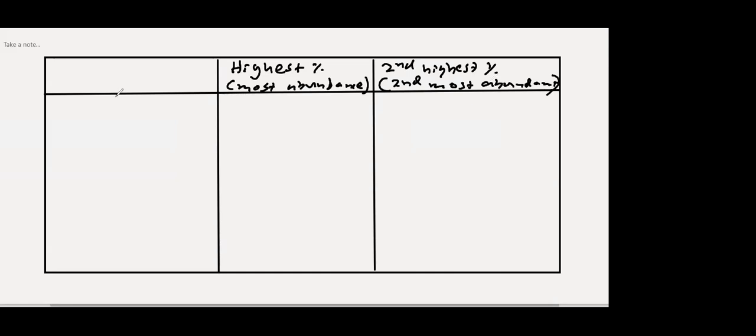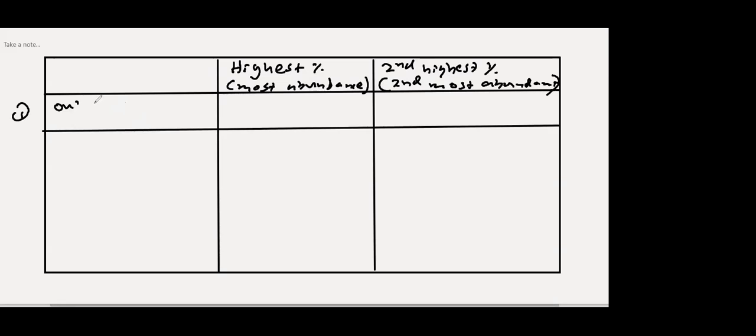So number one, I'll write highest percentage out of all the elements. Out of elements, highest percentage oxygen, in the earth crust. This is in the earth crust. I'll write here in the earth crust.